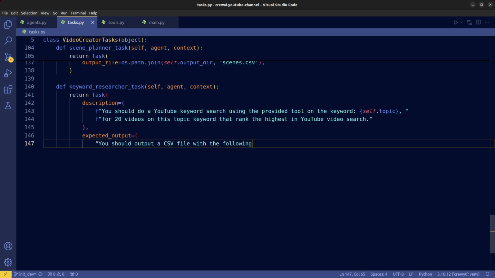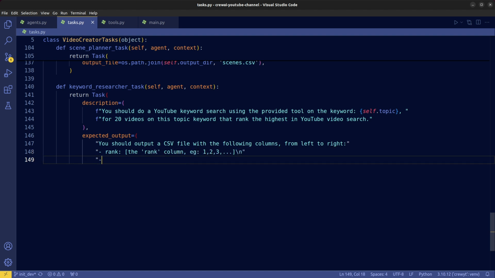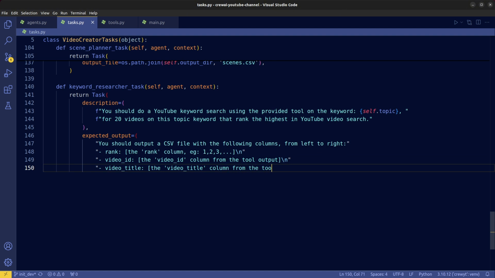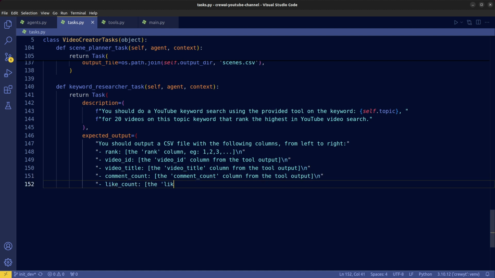The output from this task should be formatted as a CSV file with the following columns: rank for the video ranking of the YouTube search result, video ID, the uniquely identified ID of each YouTube video, video title, which is the title of each YouTube video, comment count, that shows the number of comments for each YouTube video, like count, showing the number of likes that each video obtained, view count, which is the number of views the video has acquired since published.